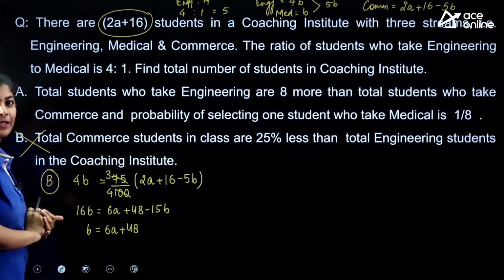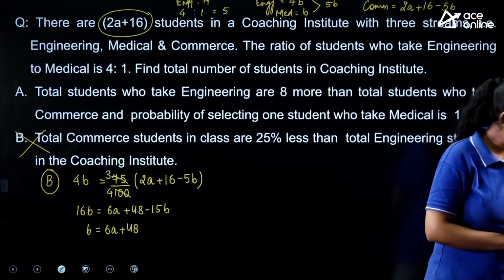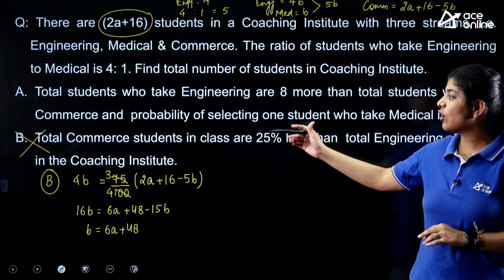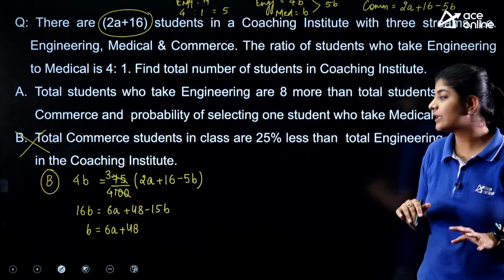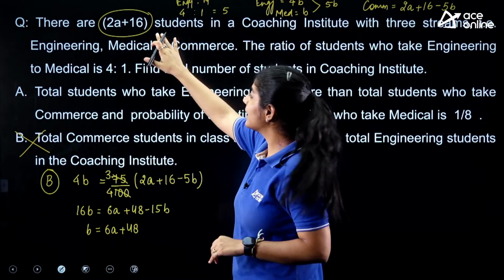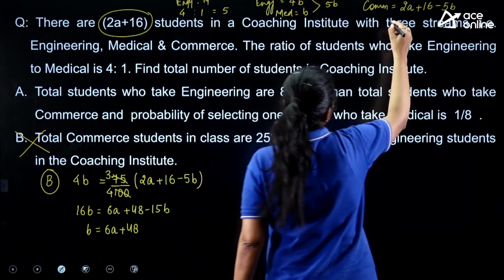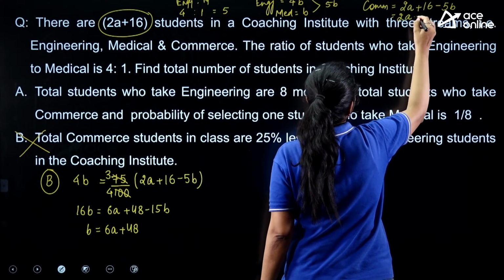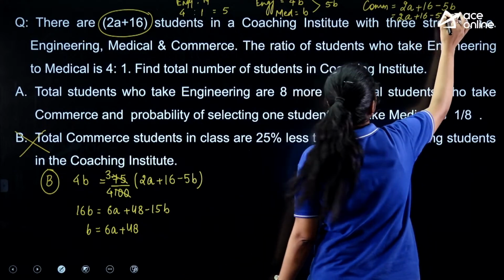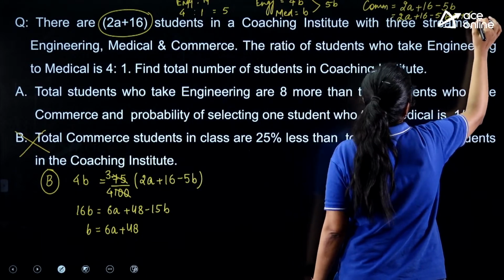So this one is eliminated. What answer are we getting? This option B is directly eliminated because still I am struggling with a variable A and we need the complete value. If you put the value of B over here, what will you get? You will get 2A plus 16 minus 5, and the value of B is nothing but 6A plus 48, right?